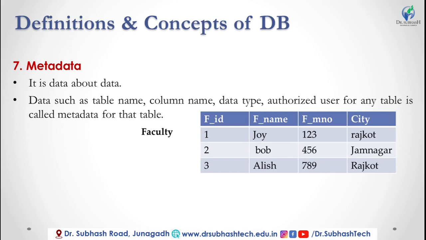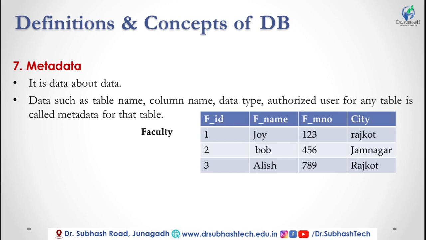7th definition is metadata. Metadata is data about data. Data about data means what? Data such as table name, column name, data type, authorized user for any table is called the metadata for that table. Data about data means which data I stored in my table.